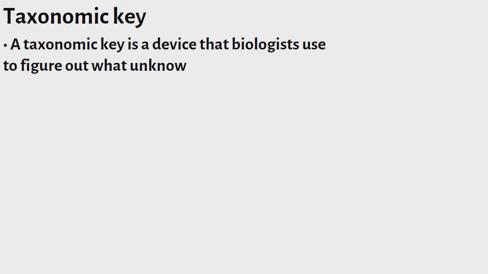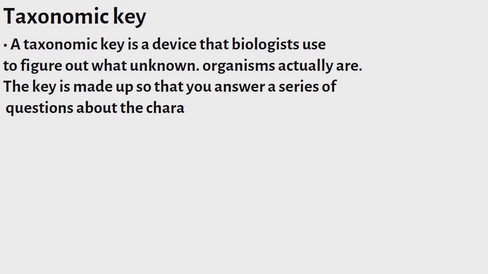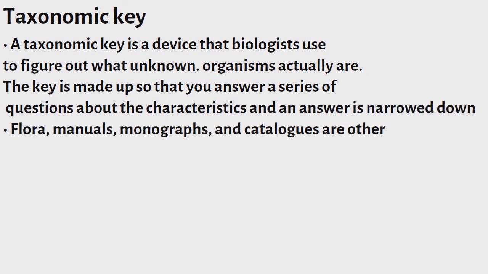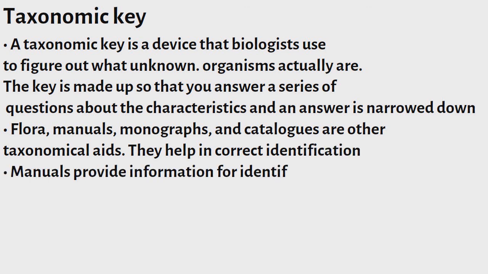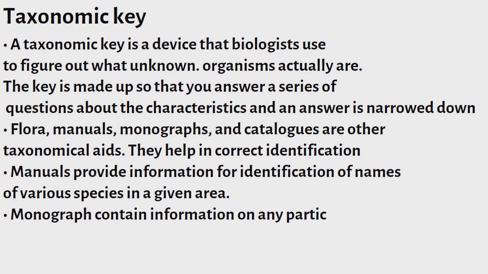Taxonomic key. A taxonomic key is a device that biologists use to figure out what unknown organisms actually are. The key is made so that you answer a series of questions about the characteristics and the answer is narrowed down. Flora, manuals, monographs, and catalogs are other taxonomical aids. They help in correct identification. Manuals provide information for identification of names of various species in a given area. A monograph contains information on any particular taxon.